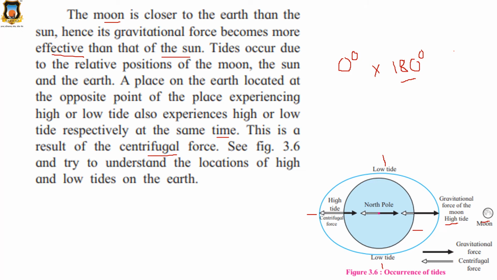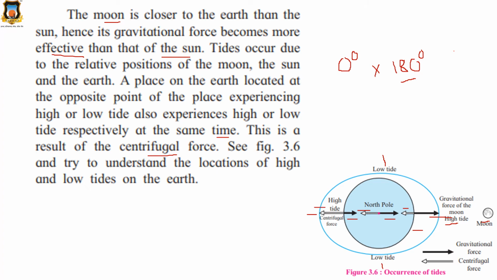Now if it is north pole over here, in this direction, because of the moon's gravitation, moon is having the gravitation, so this is showing the gravitational force over here. But earth is also having its gravitation, so this is the earth's gravitation, and because of the rotation, this is the centrifugal force applied. Understood?